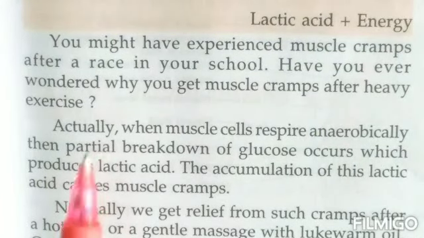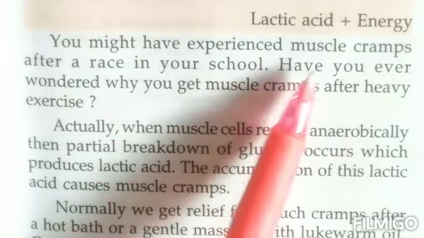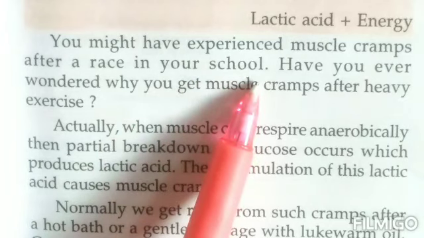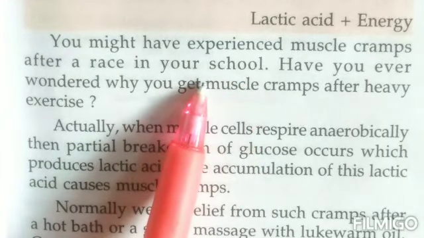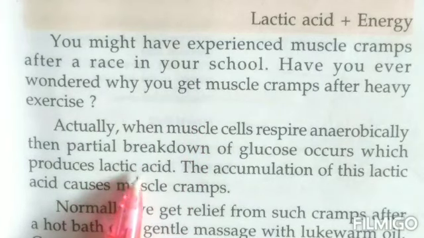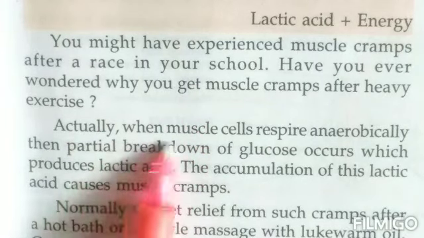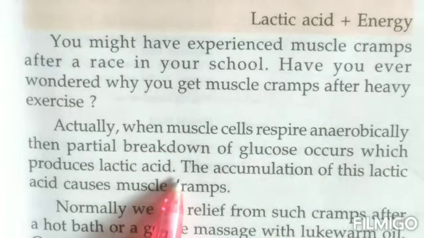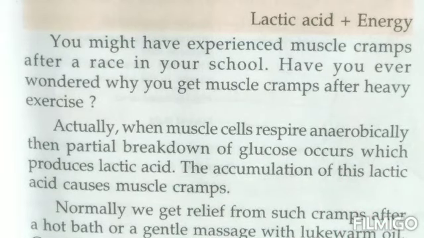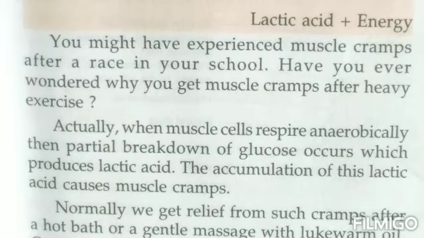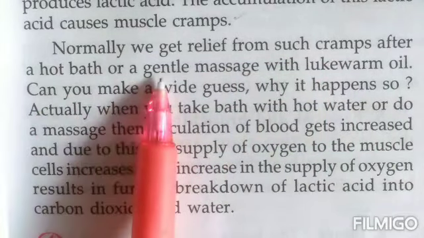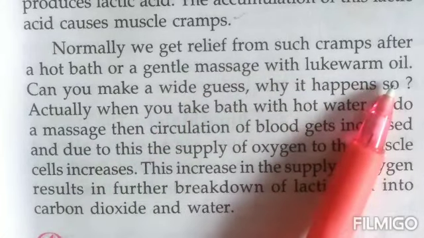Now this, children, is also the reason that many a time we get muscle cramps when we are racing or doing vigorous exercises in our school. The reason for this is the lactic acid that gets accumulated, that causes the muscle cramps. Actually, when the muscle cells respire anaerobically, then partial breakdown of the glucose occurs, which produces lactic acid. The accumulation of lactic acid causes the muscle cramps. Normally, children, we can get relief from such muscle cramps after a hot bath or by a gentle massage with lukewarm oil.